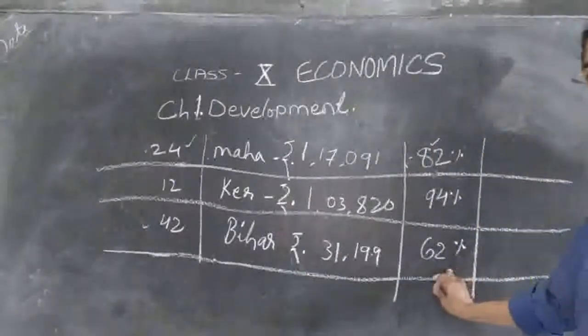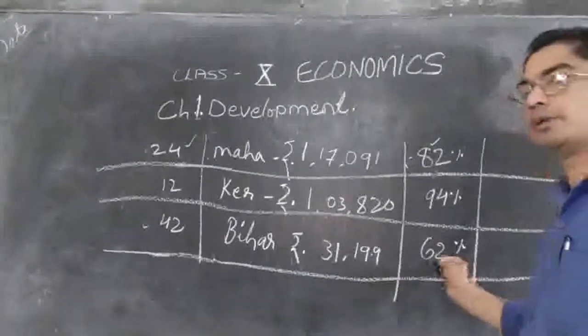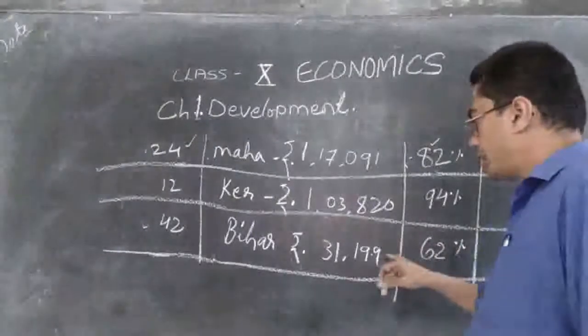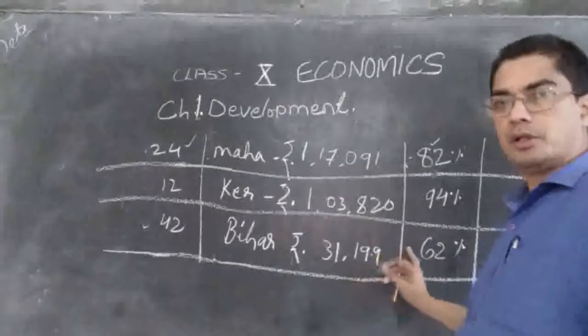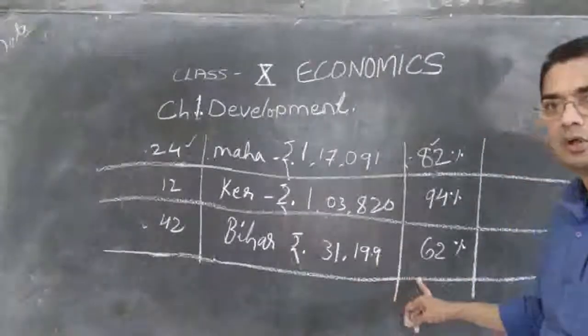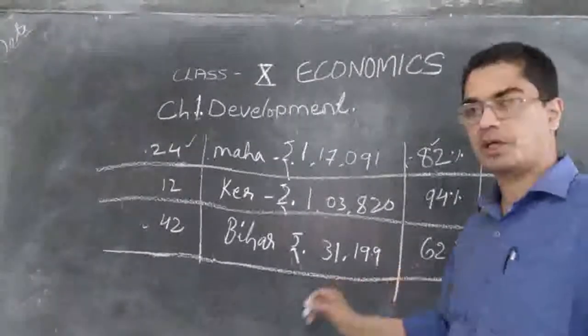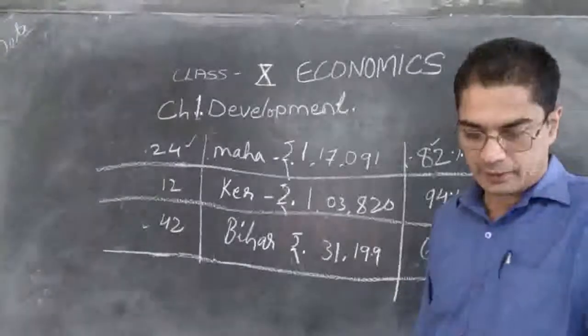And Bihar, as usual, is at the bottom level. They have not enough money to implement the educational system or the schools or colleges and so on. So they are lagging behind.